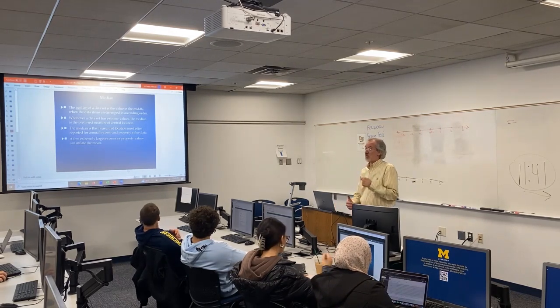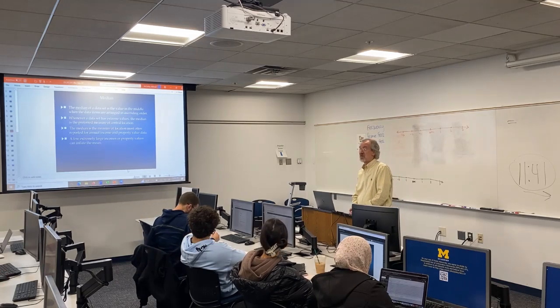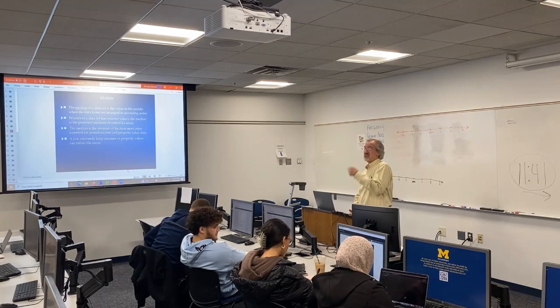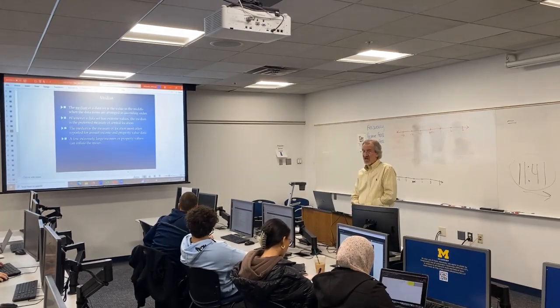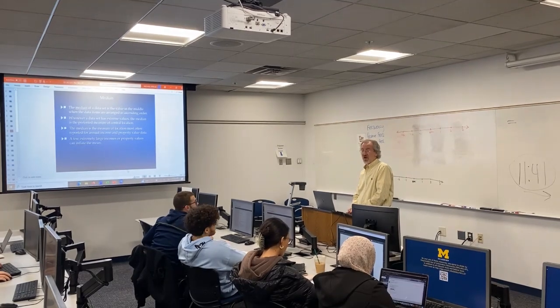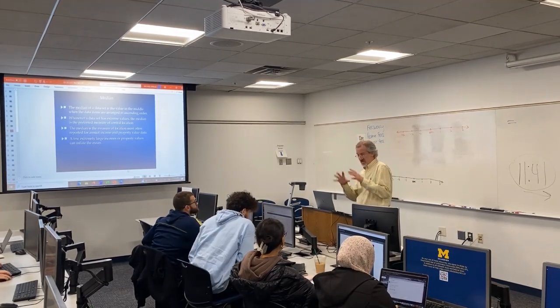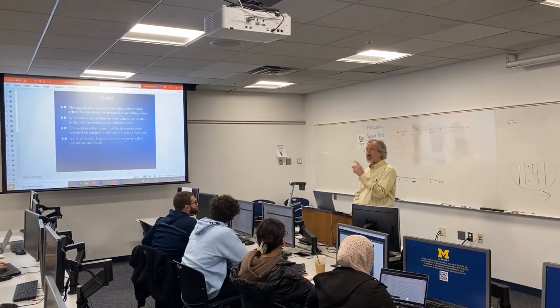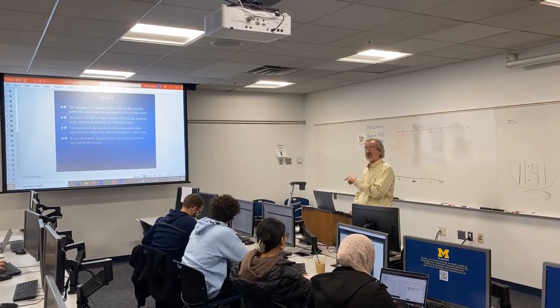Median. The word I always used when I was in college, remember median, was middle. That was the word I used. Median means middle. But here's the catch on how to find the median. You have to know whether you have an odd or an even set of numbers, data, and you've got to put it in order, either from smallest to largest or largest to smallest, called ascending or descending. One of those 2 ways.